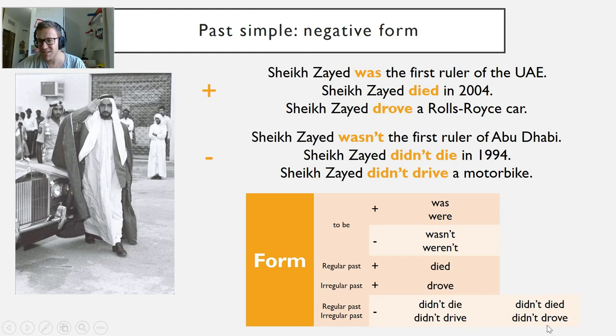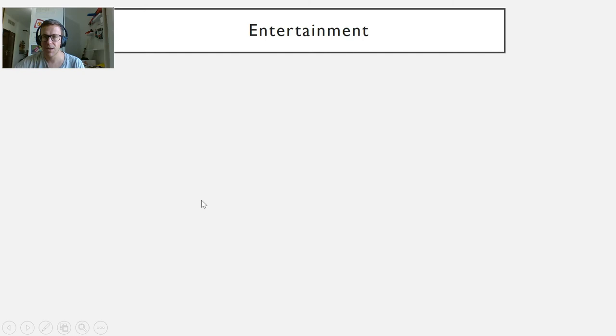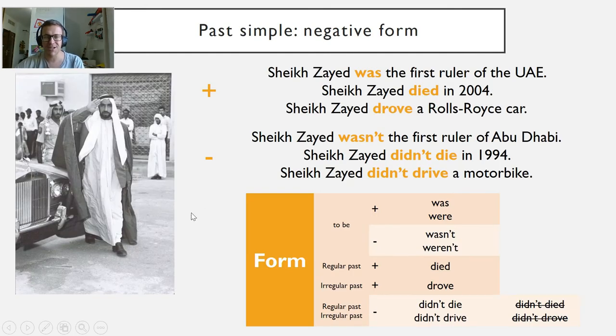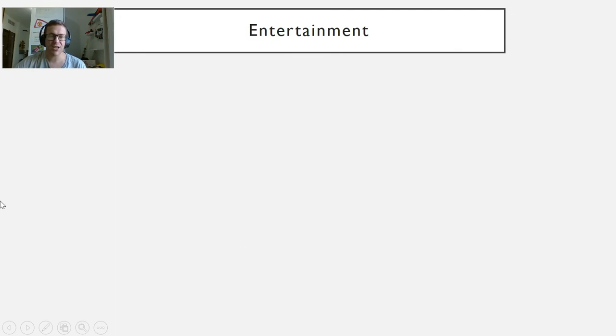Okay, so that is the past simple negative when you form a sentence. Now let's look at the vocabulary of entertainment. So before we looked at adjectives, now entertainment is things you do in your free time. You can stay in at your home or you can go out with your friends to different places. So let's look at staying in first.